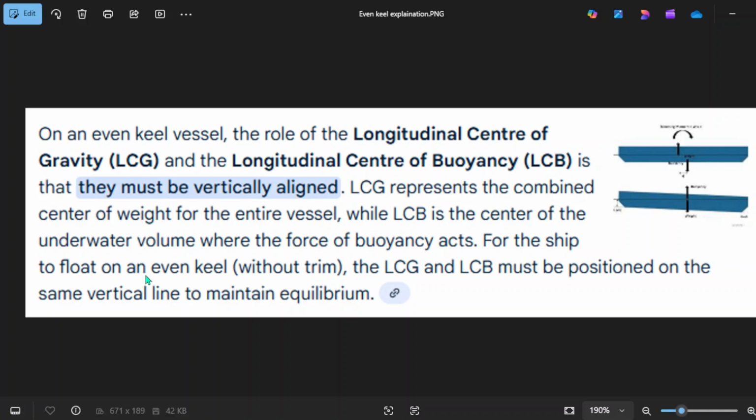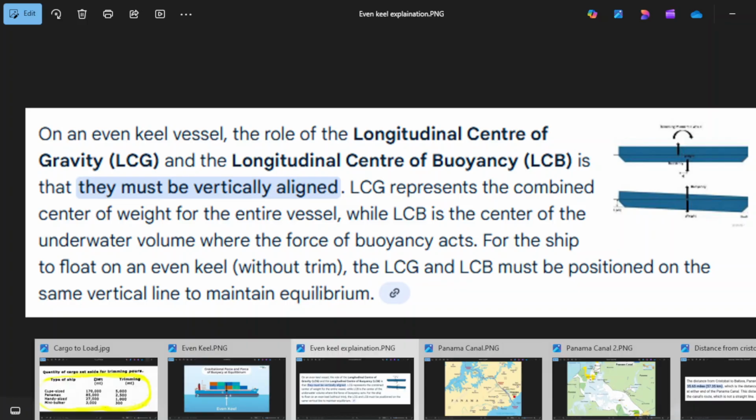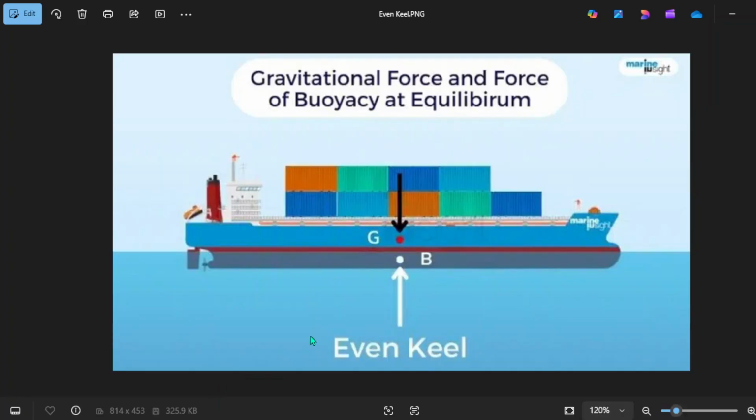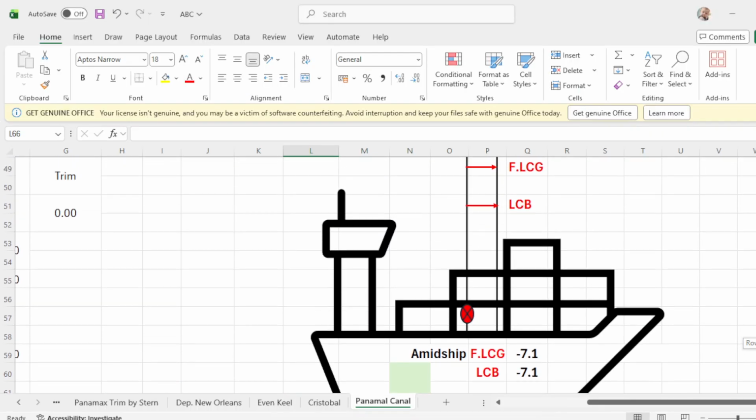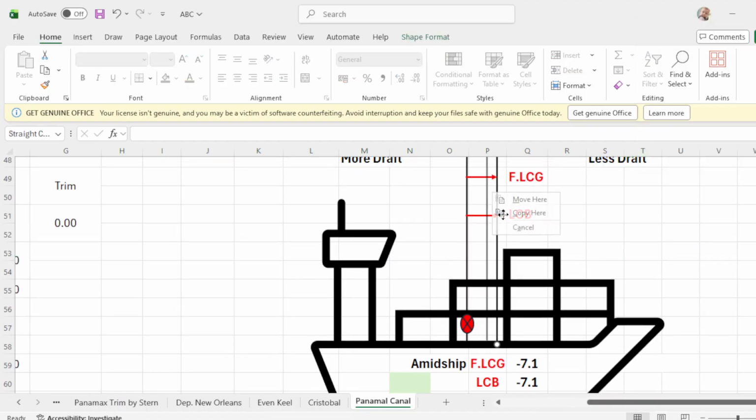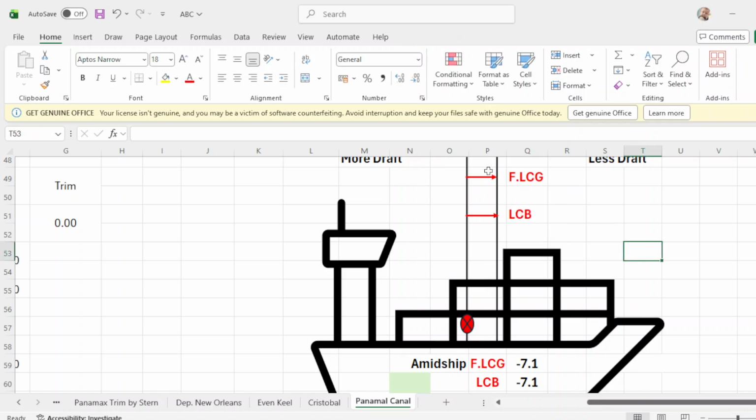For the ship to float on an even keel without trim, meaning no trim, the LCG and LCB must be positioned on the same vertical line to maintain equilibrium. And from my diagram, they are positioned in a vertical line.